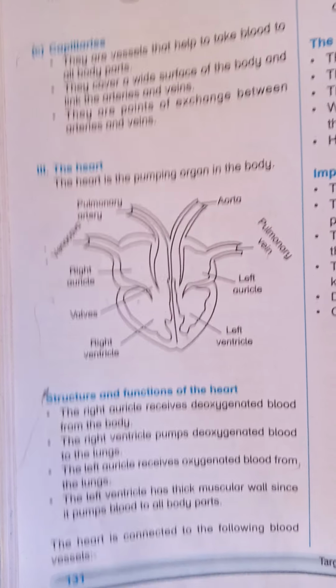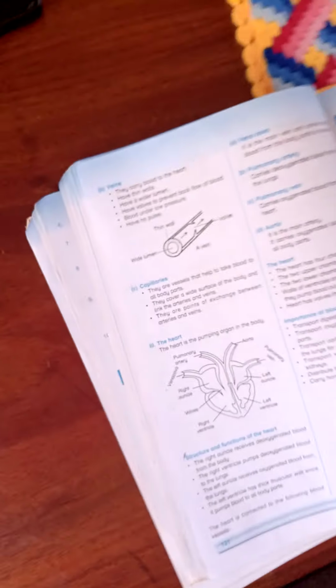I want again to recap on how the blood flows from the heart to the body and back to the heart. We have said that the blood flows from all parts of the body to the heart through the vena cava, which is the main vein. The blood enters the right auricle.